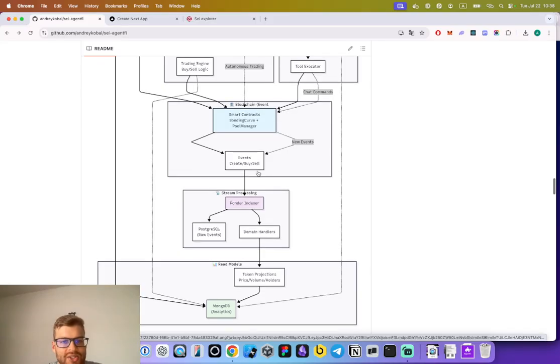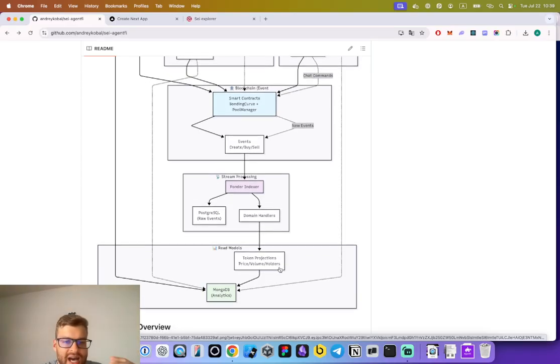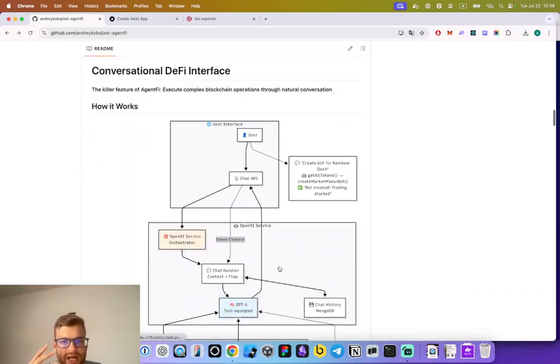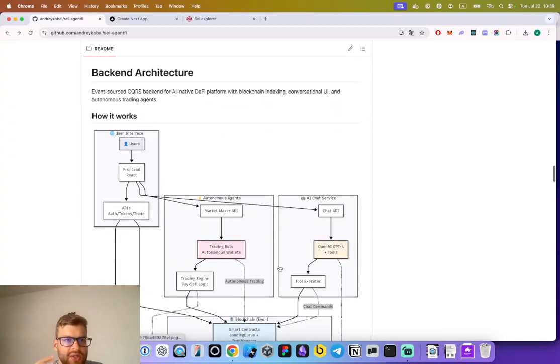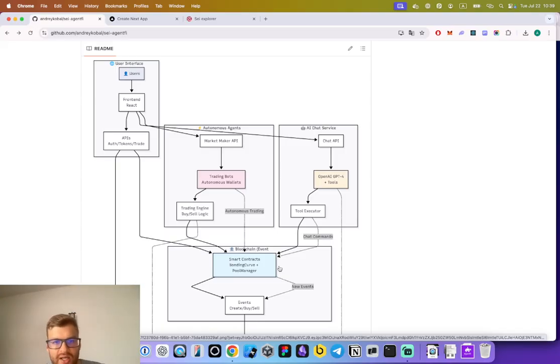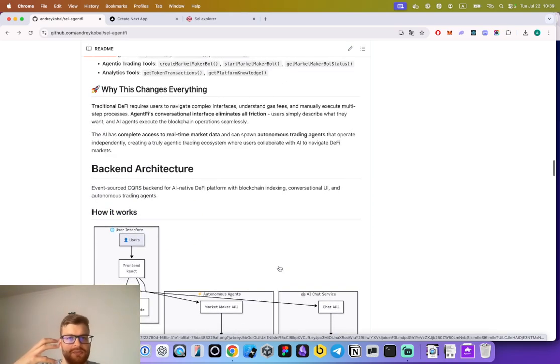Then there are event handlers that create token projections of the data, which write the latest price data, the latest volume, the latest holders, and all the transactions. So we have a snapshot of the latest state of the data of our app that we can very efficiently query by the chat layer and by the API layer. This is called an event sourcing CQRS backend, where we decouple the writes and the reads and create an event stream that goes through these handlers and these projections.